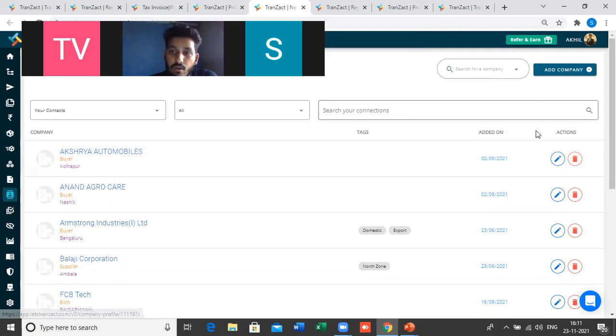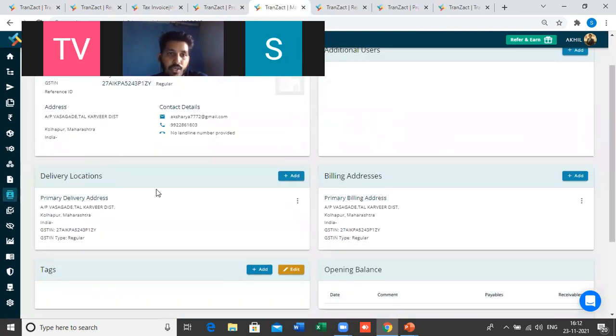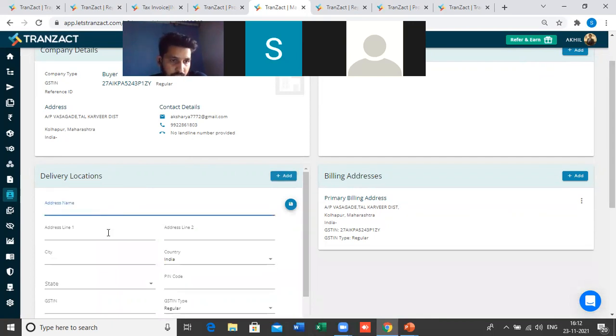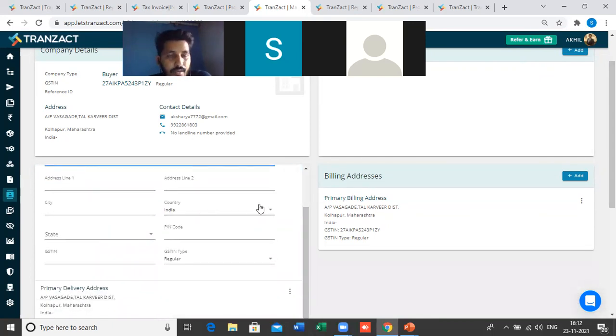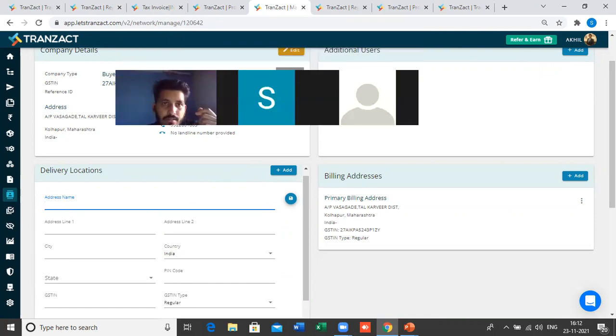Just edit it. What we need to do is add the delivery locations here, multiple delivery locations of that hospital. Here there is only one, which I have added, but I can add as many as I want, with name and address. So while creating the invoice, you will get a drop-down option to select the delivery location of that hospital, on which location I want to transfer this material.